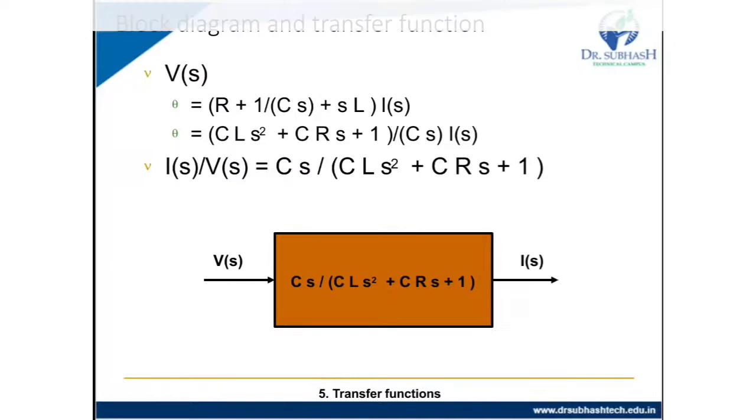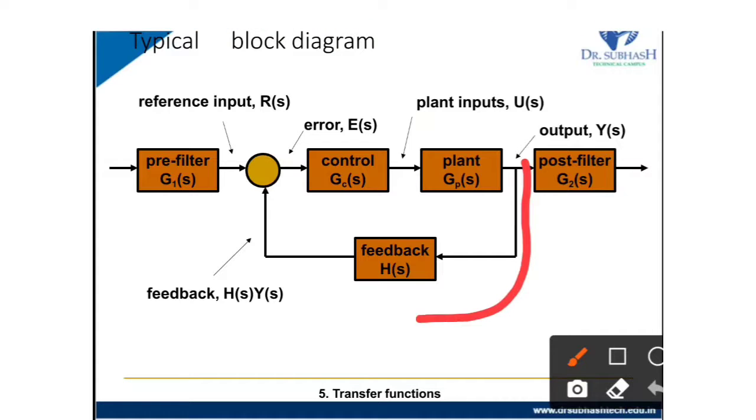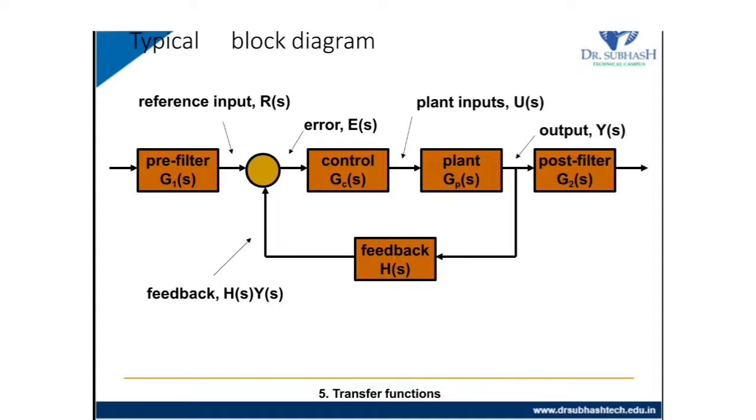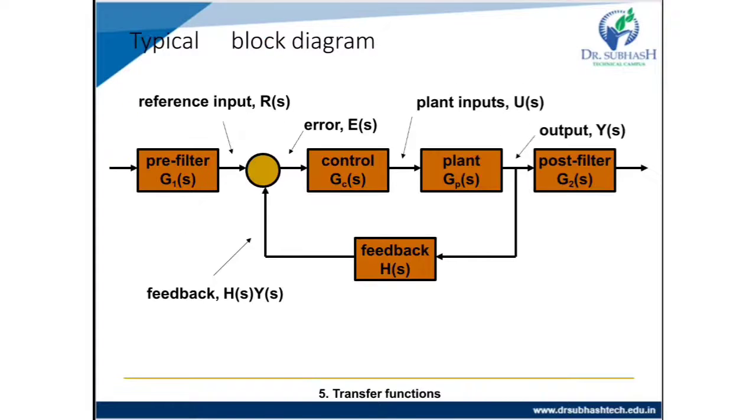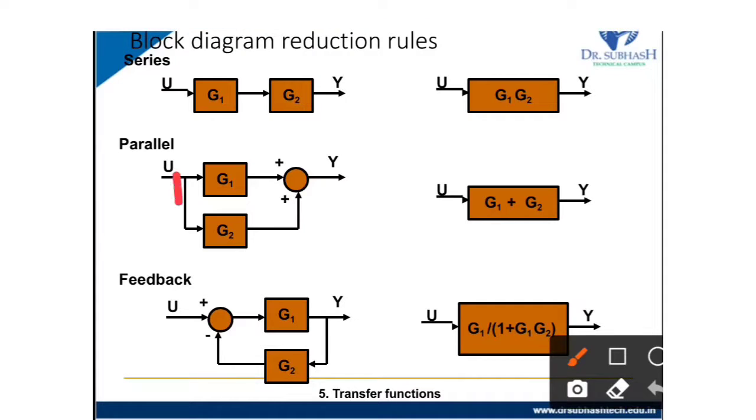In feedback the direction is from output to the input, but if the direction is from input to the output, it is called a summation. If it is from output to the input, then it is called a feedback. So in parallel, if the signs are plus and plus, then it will be addition. If it is minus, then it will be subtraction.